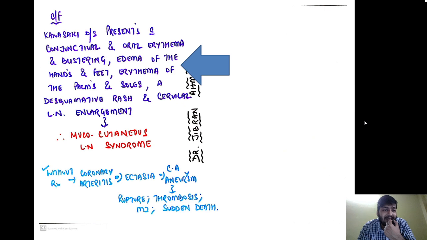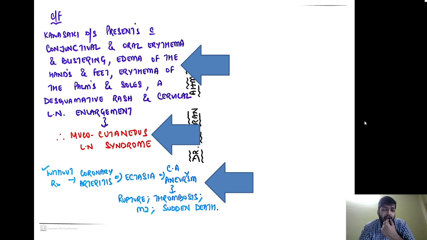Because it is involving the skin and the mucous membrane lining, that is why it is also called mucocutaneous lymph node syndrome. It is involving the mucus layer, the skin, and also the lymph node, therefore called mucocutaneous lymph node syndrome. Remember, without treatment there will be arthritis, ectasia, aneurysm, rupture, thrombosis, MI, and sudden death. Now we come to the next.